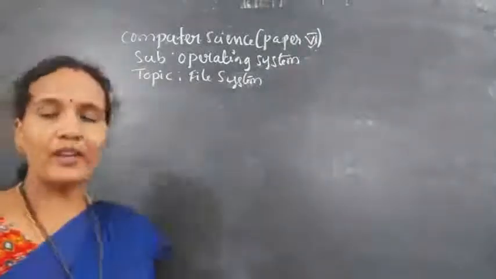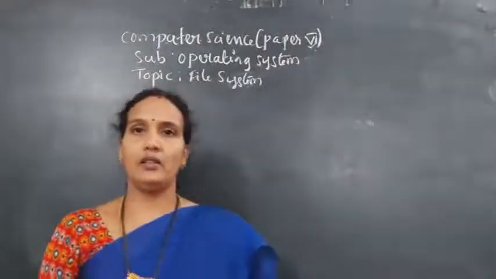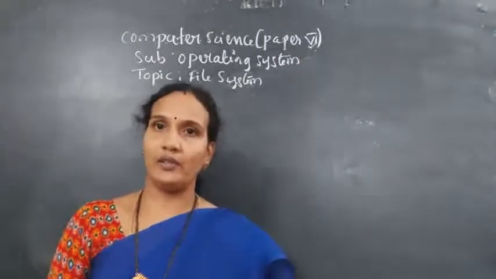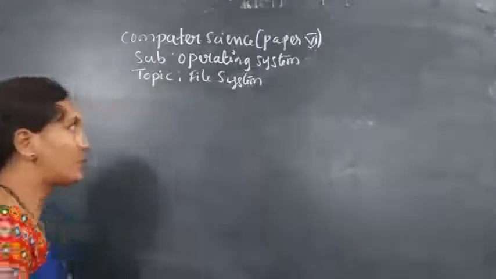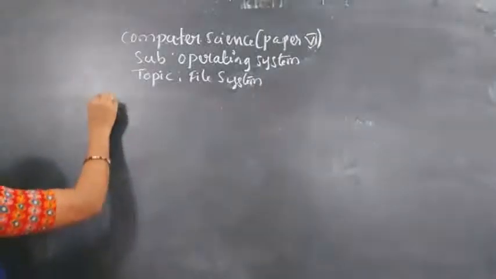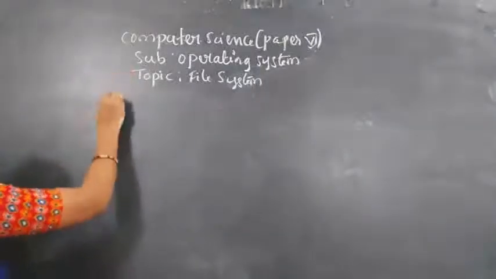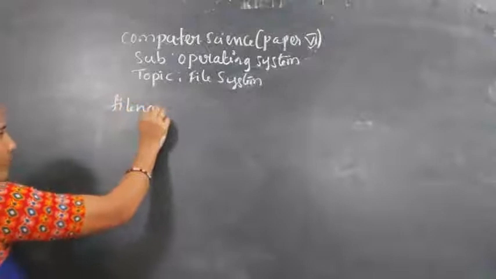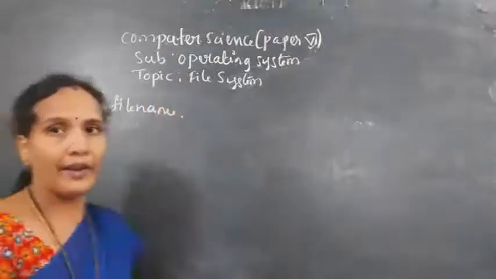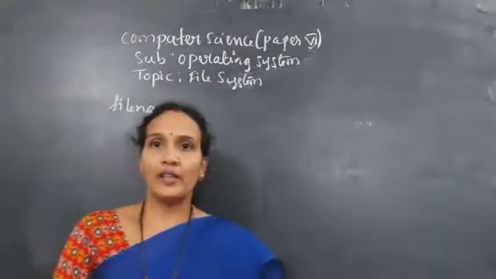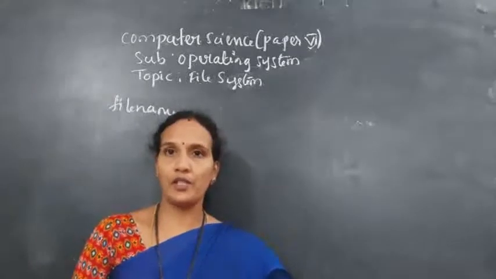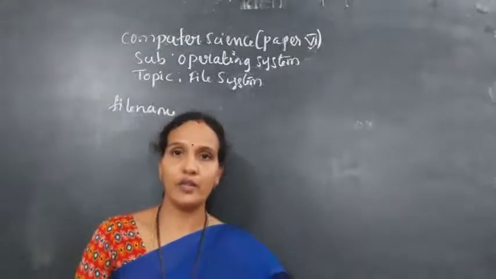Next, when you are saving a file, what should it contain? The first thing is the name of the file. Understand? File name. Who will give the file name? The person who created the file, the user of the file.